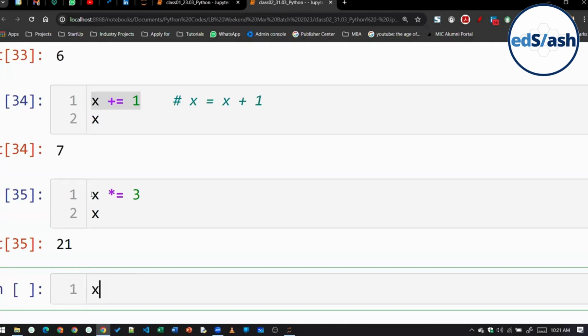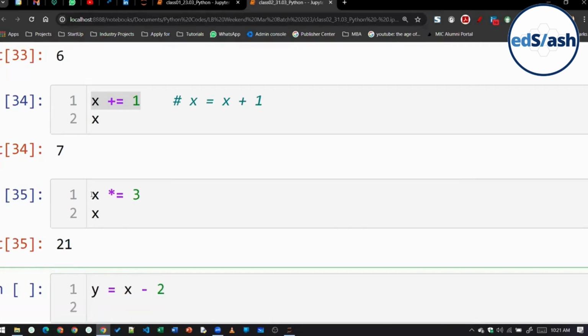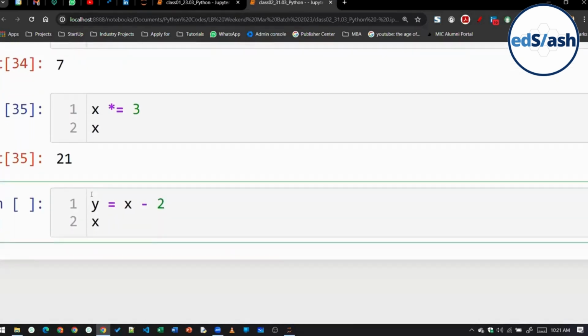Okay. Suppose if I write here y is equal to x minus 2, and I am writing here x. So tell me the output now. Wrong. I am printing x on the screen.